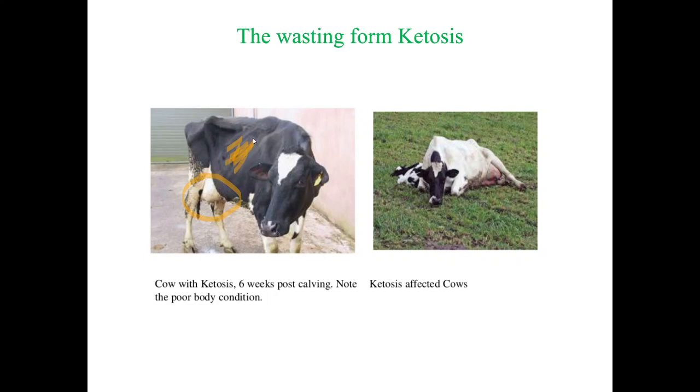All body fat she is using for the production of milk and to meet her energy demand, right? So the cow has become depressed. Now you can see the calf here, and this cow's appearance is quite depressed, right? The body condition of the cow has become lower. It gets degraded. You can say this is a woody cow. Woody cow means you can see all the bare bones of the cow. So we say the cow has wasted.